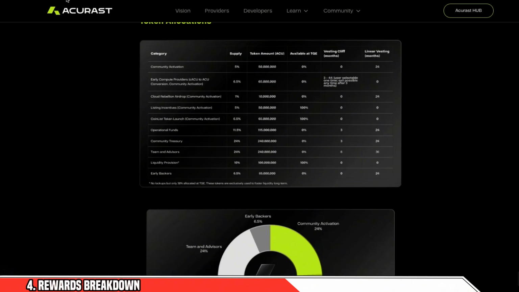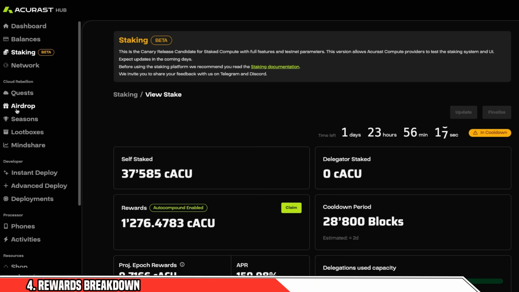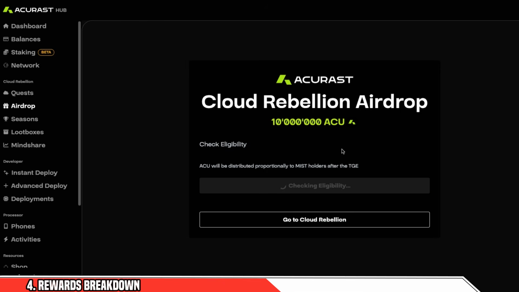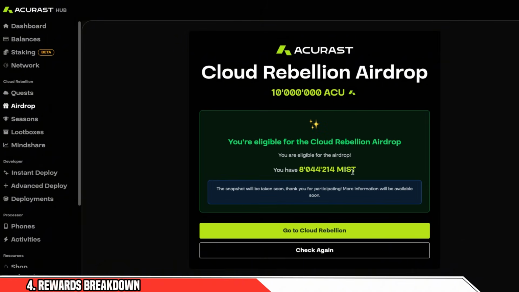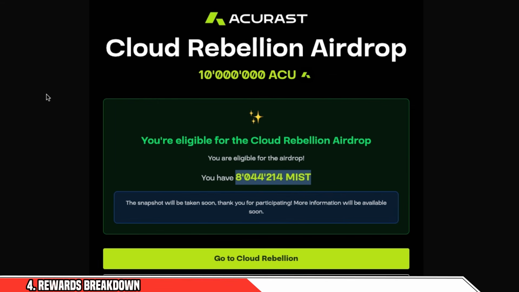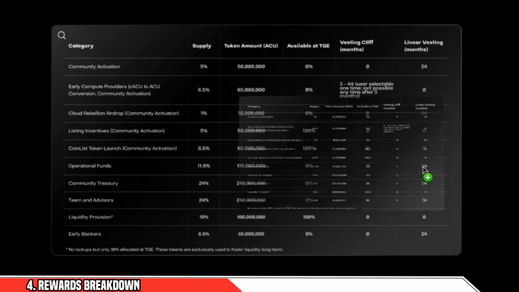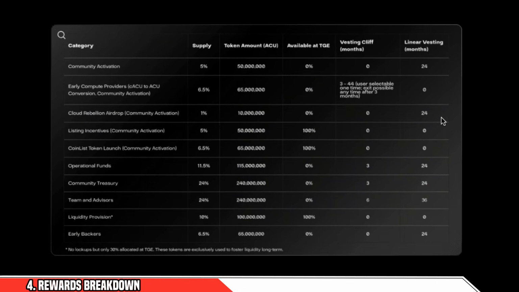Well, first thing, you want to see if you're eligible for the airdrop. Go to Acurast Hub, go to airdrop and check your eligibility. If you're eligible, great. You're going to have a bunch of missed points. We don't know how that's going to convert to ACU, but we know that there's going to be an allocation based on that. What's going to happen is over the course of 2 years, that allocation is going to be received by you. So you've got a 2-year wait when it comes to that.